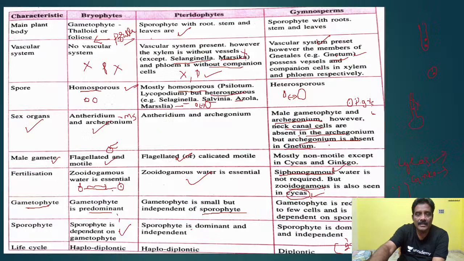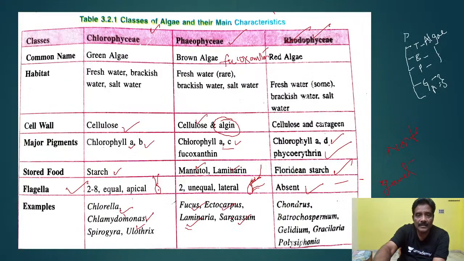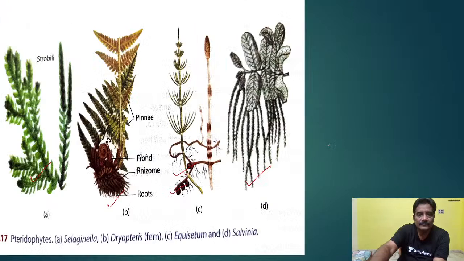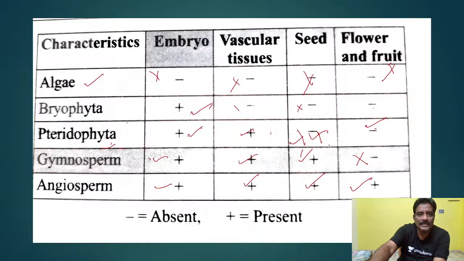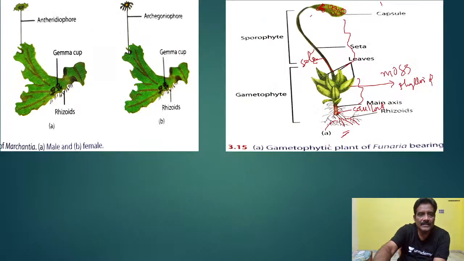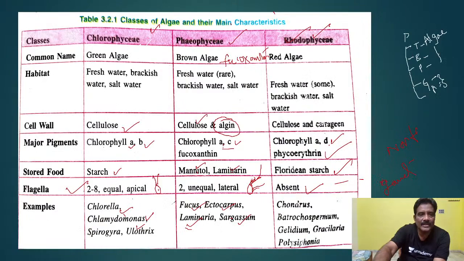So this is how we have to study this. Comparative study is very, very important. What are the classes of algae? What type of differences are there among them? An important point in Rhodophyceae: non-flagellated gametes, non-flagellated spores, advanced. Post-fertilization changes are also seen in Rhodophyceae, an advanced character.